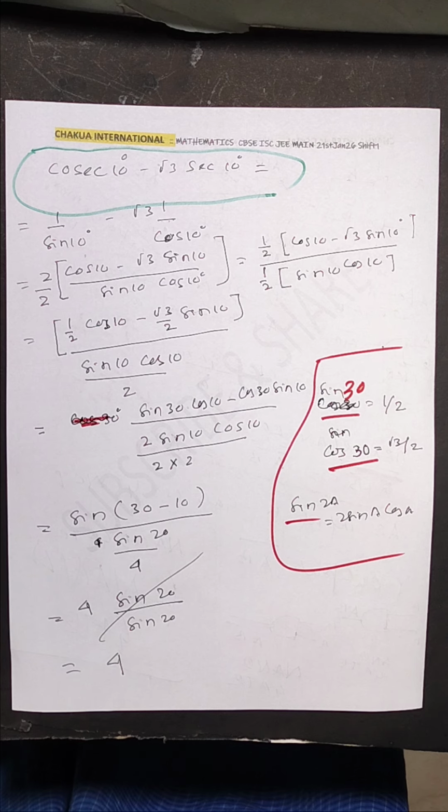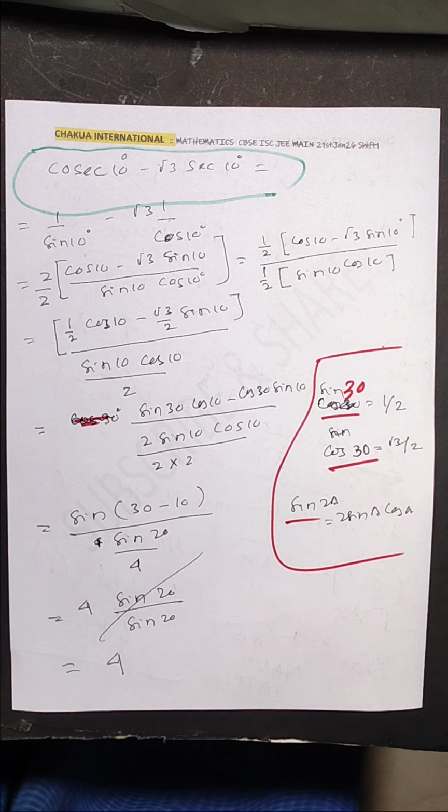Now in the denominator multiply both up and down by 2. It becomes 2 sin 10 cos 10, which is equal to sin 20. So the ultimate expression is sin 30 minus 10 divided by sin 20 by 4. Now it is 4 into sin 20 by sin 20. So your answer is 4.